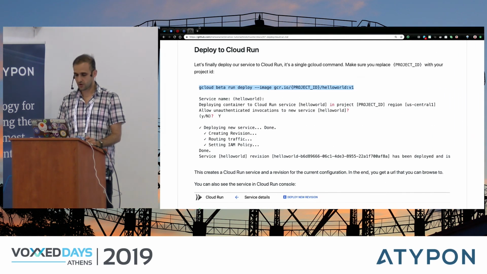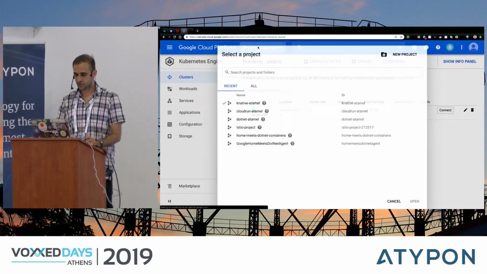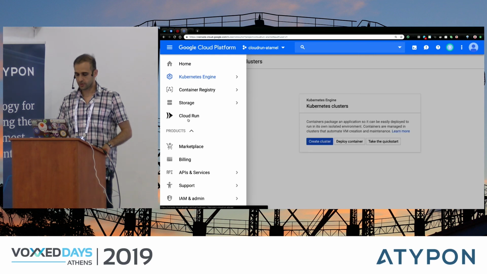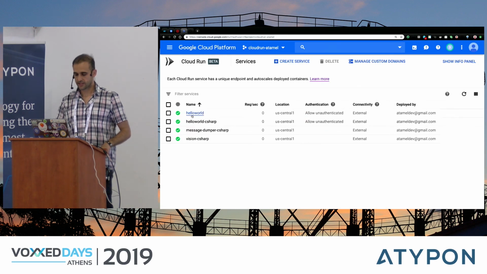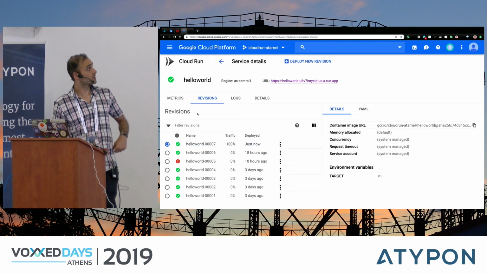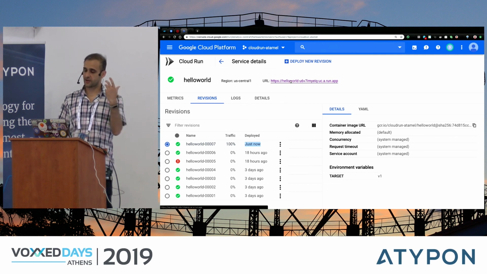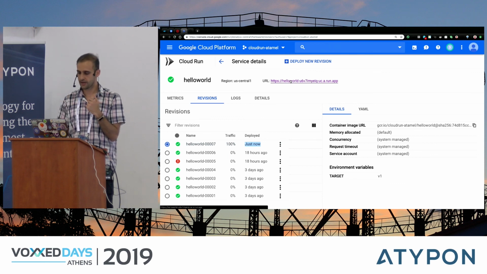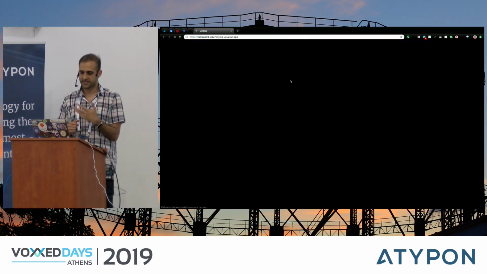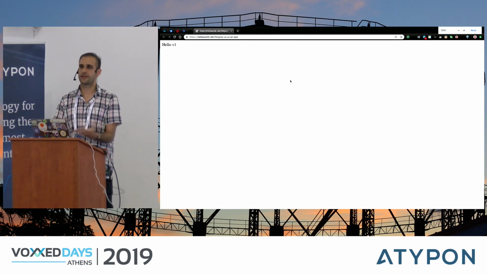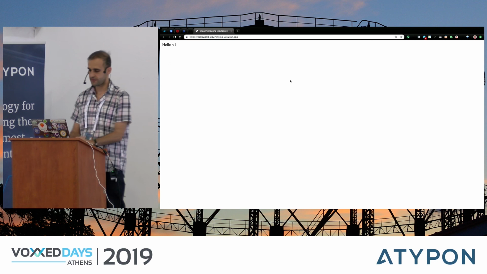If I go to Google Cloud Console, I switch my project to Cloud Run, and then I go to Cloud Run. You can see I have some services, but this is the one that we just deployed. I have a bunch of different revisions, but this one has just been deployed. And it already gave me a URL, so I don't have to worry about configuring a domain, because it gives me a dummy domain. If I click on it, it's the same exciting Hello World app, Hello v1, but it's fully managed. That's the difference between Cloud Run and Knative.